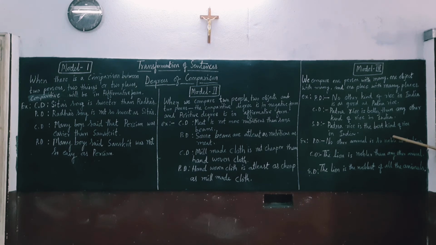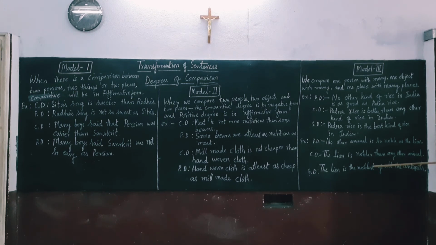Here you see the adjective: noble, nobler, noblest. Seeing the adjective, you will be able to make out whether it is positive degree, comparative degree or superlative degree. Here we find that the positive degree in both the examples is in negative form. It starts with no. Whereas the comparative and superlative degrees in both the examples are not in negative form, they are in affirmative form.